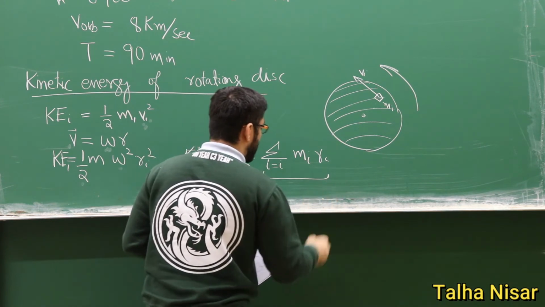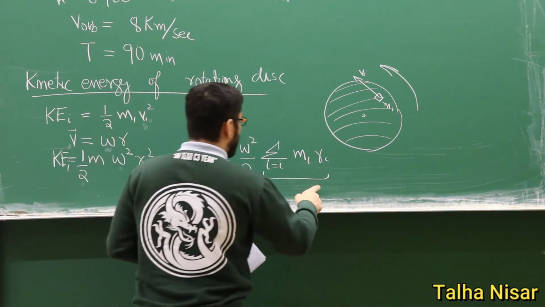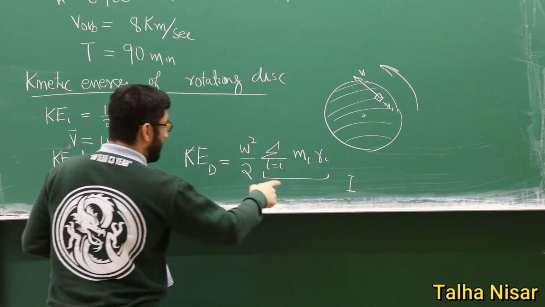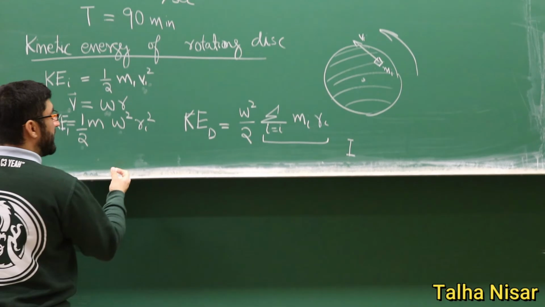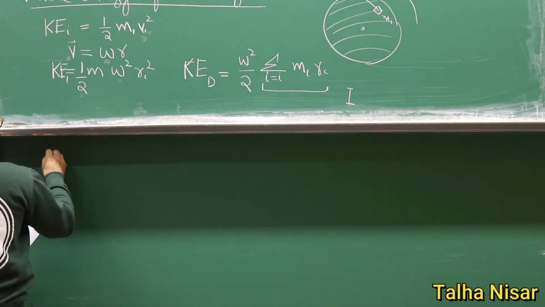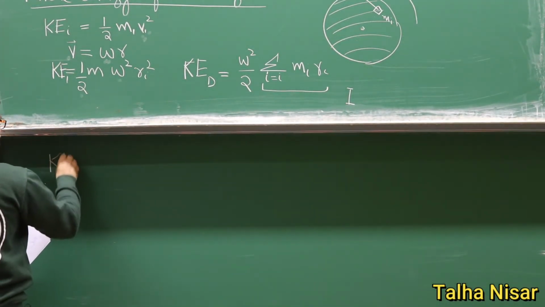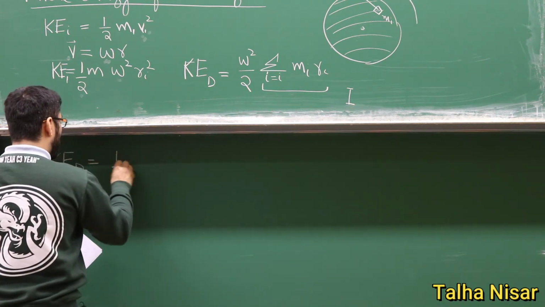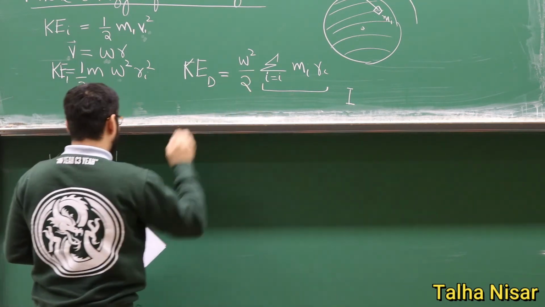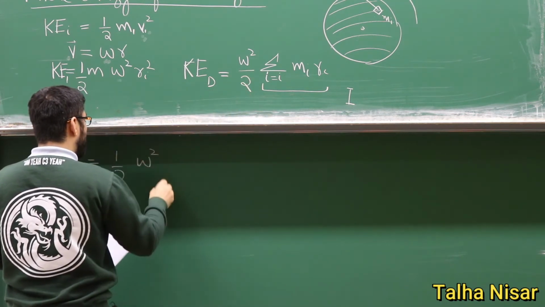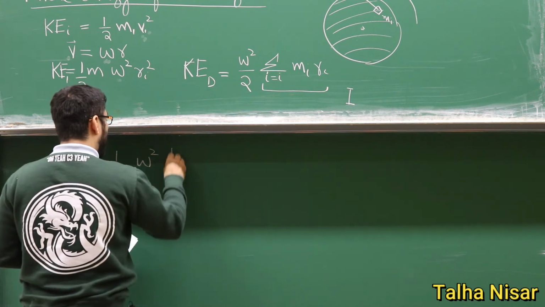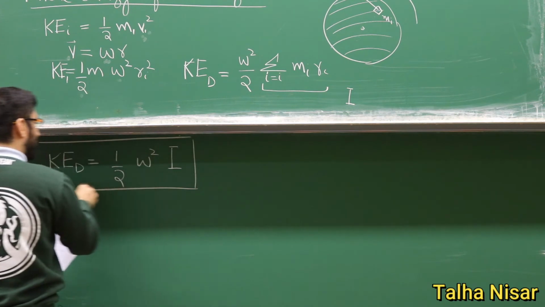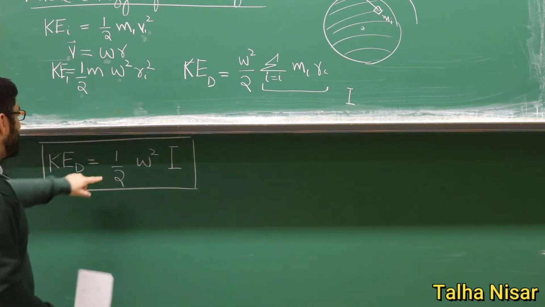This term is known as the moment of inertia, represented by I. If we replace the moment of inertia here, the kinetic energy of the disk is equal to 1/2 omega squared I. So this is the kinetic energy of the rotating disk.